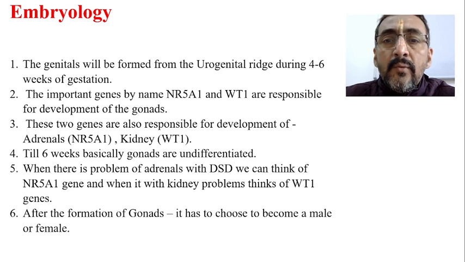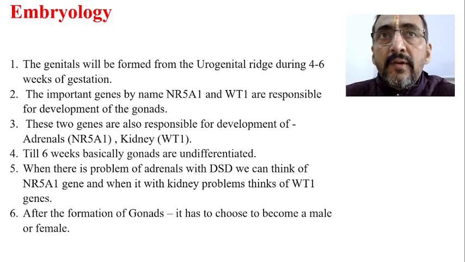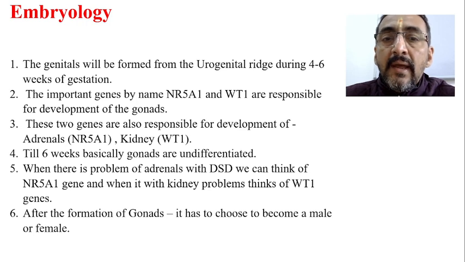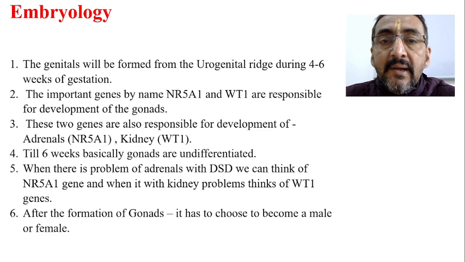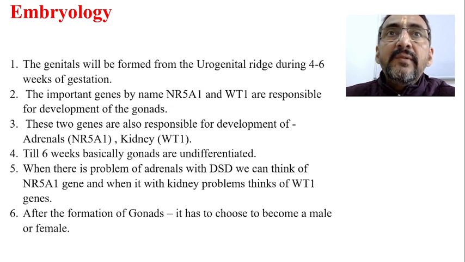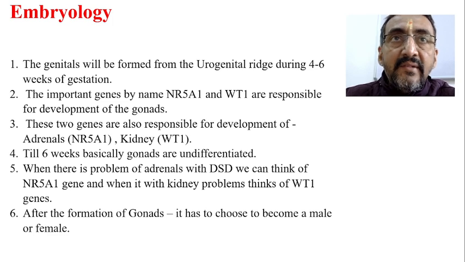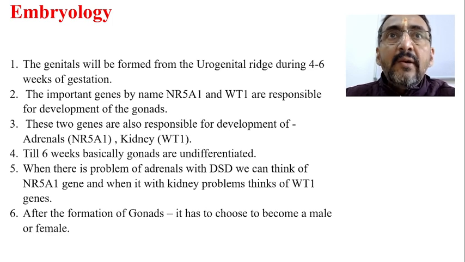Which type of gonads are going to form, whether a male one or a female one, is not clear up to the 6th week. Not clear means it is not differentiated. Sex is already determined by means of XX or XY. Already the zygote is formed, and it will be either XX or XY. But in development, up to 6 weeks, we are not able to differentiate between male gonads and female gonads, or no gonads.